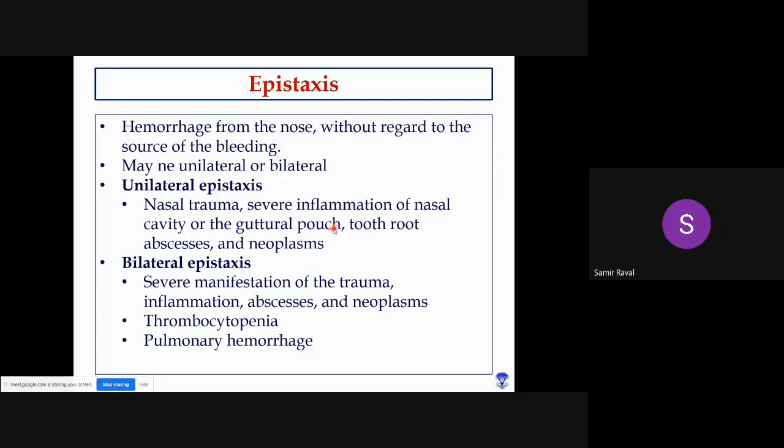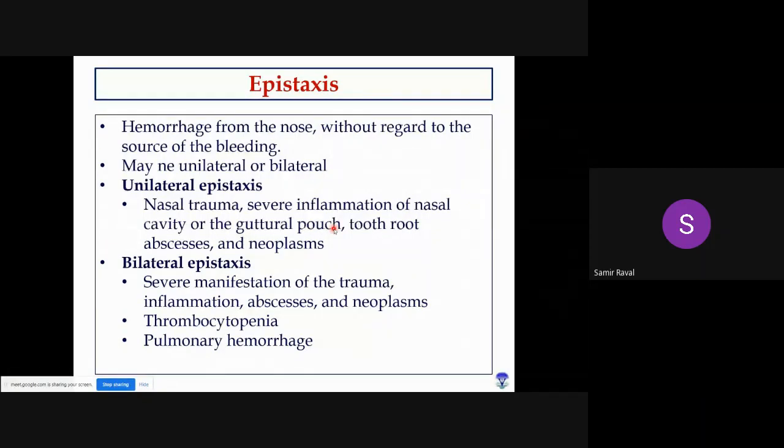In equines, there are guttural pouches. Whenever there is infection or inflammation of a guttural pouch, you will find unilateral epistaxis. Whenever there is a problem in a tooth, such as an abscess or any neoplasm, it will affect the nasal cavity, and then you will find unilateral epistaxis.